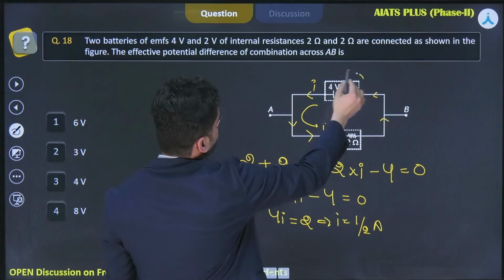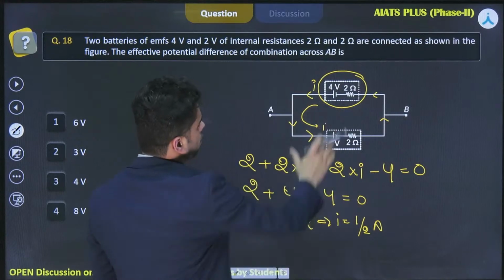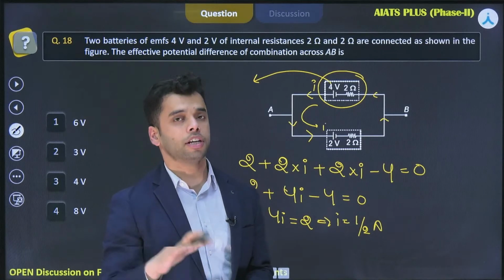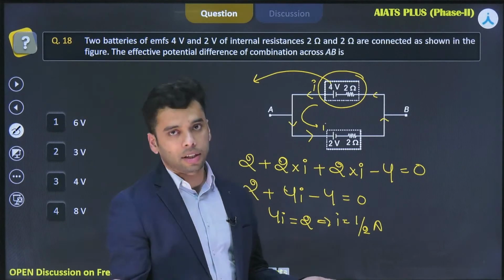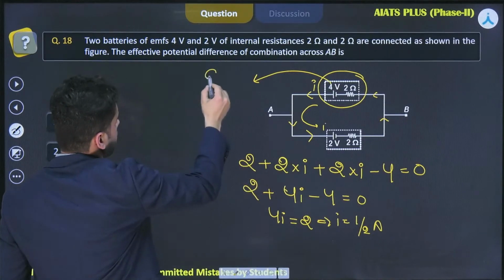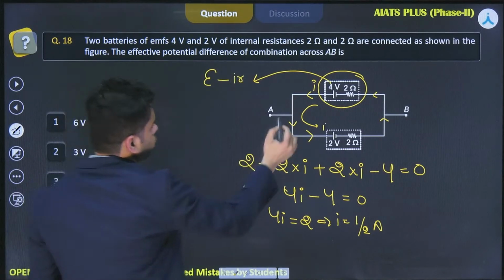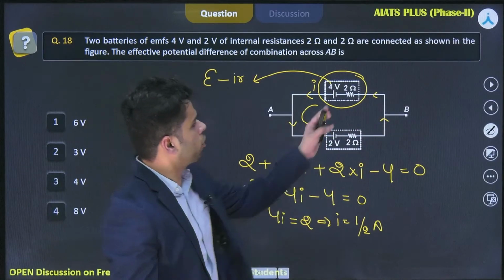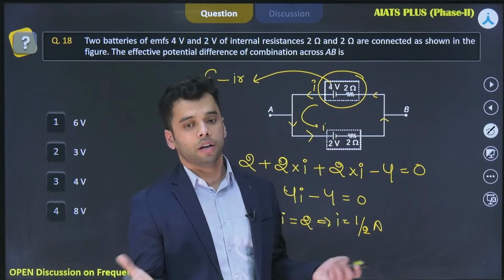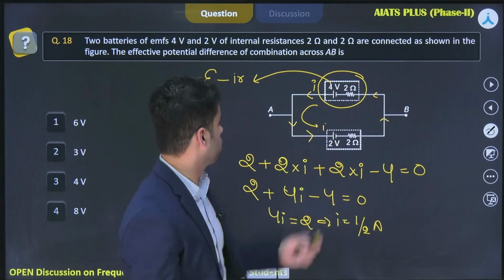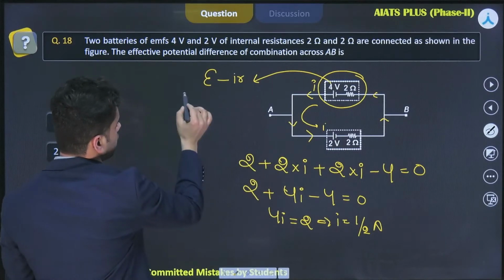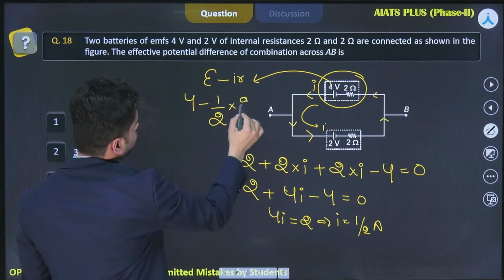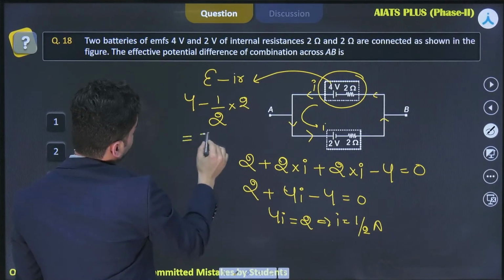So if you talk about this battery, if the current is flowing in this direction, this battery is discharging, and for the case of discharging, we just discussed that the terminal potential difference is equal to E minus IR. So you need to calculate the potential difference across this point A and B. So it should be equal to the terminal potential difference across this battery, and it is discharging, so it should be equal to E minus IR. So value of E is 4 minus current is 1 by 2 into R is 2. So 4 minus 1, it should be equal to 3 volt.